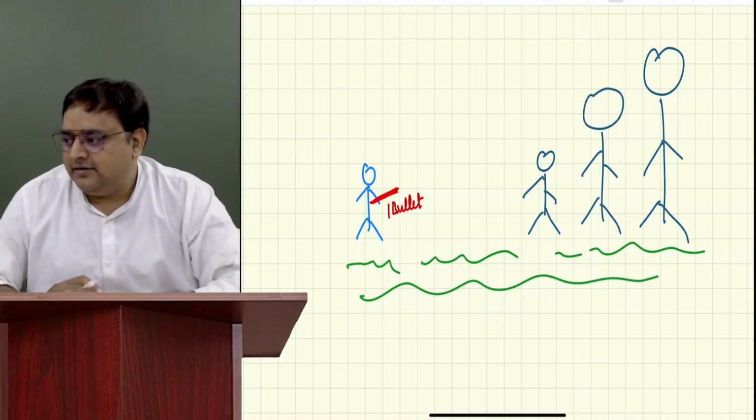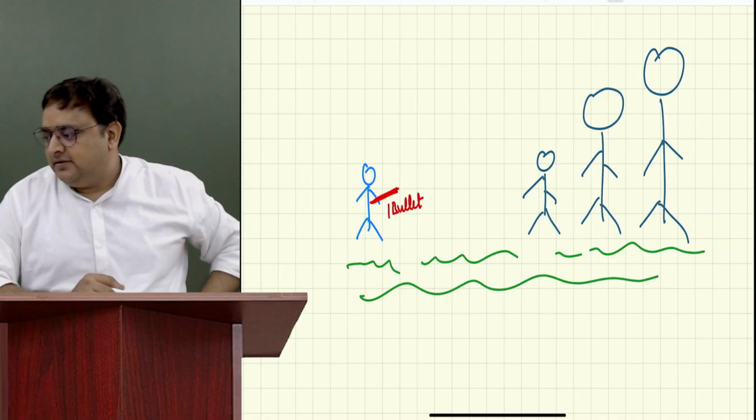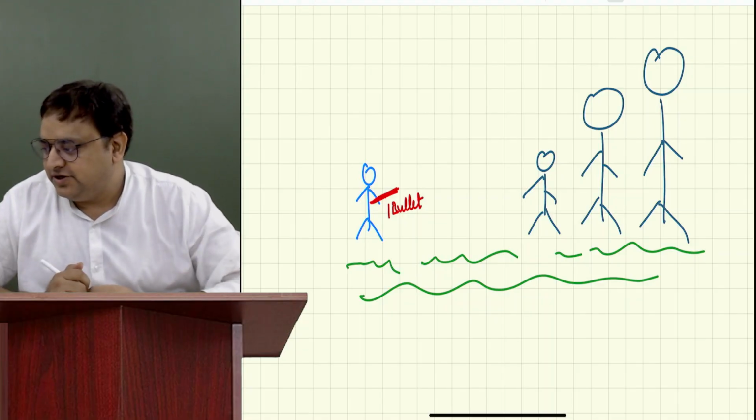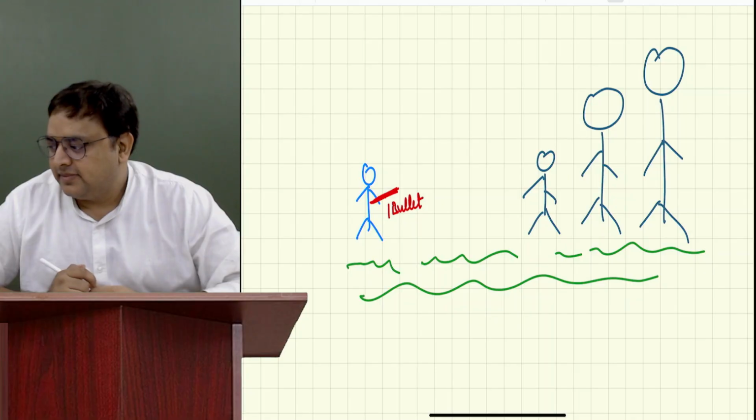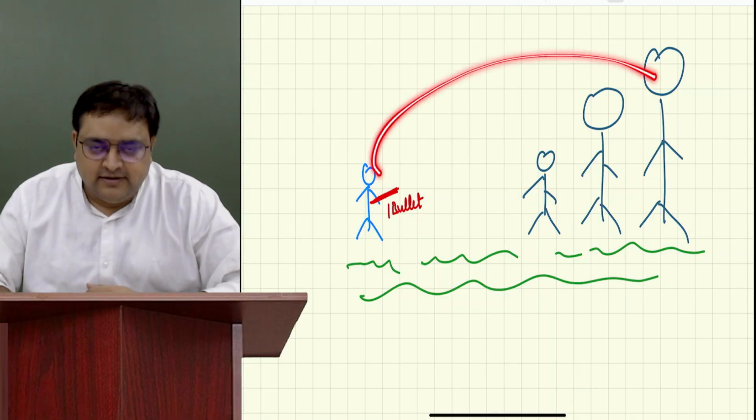The biggest one. Surya, Lakshay, whom will you shoot first? The biggest one, correct? The biggest one, right?